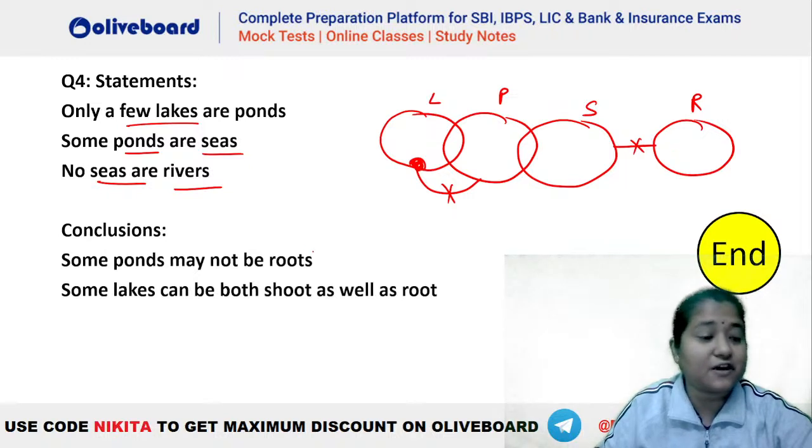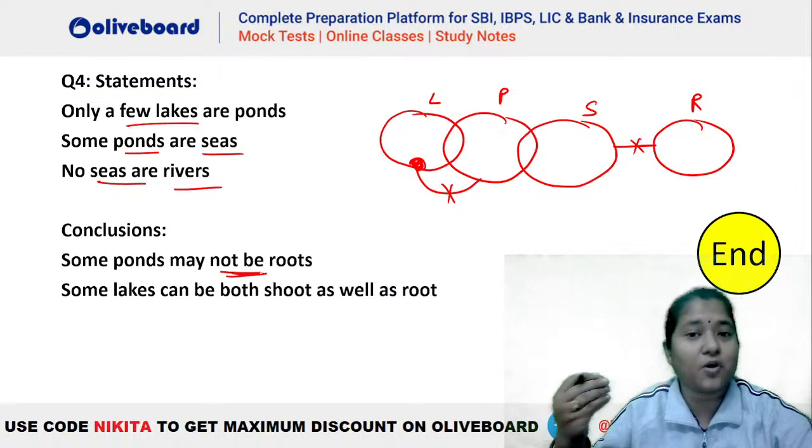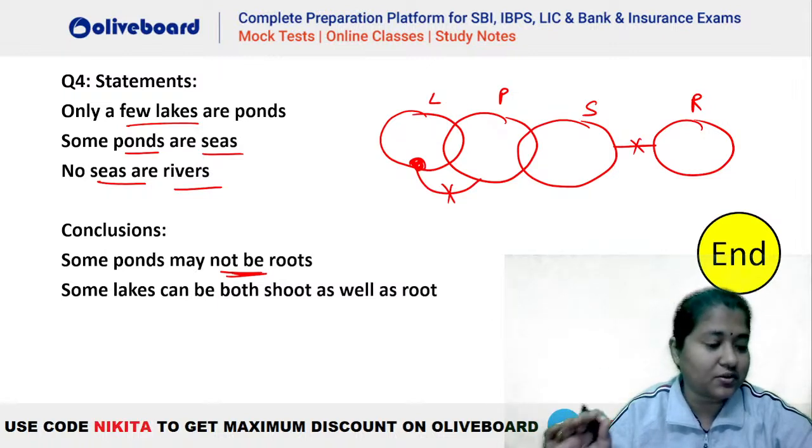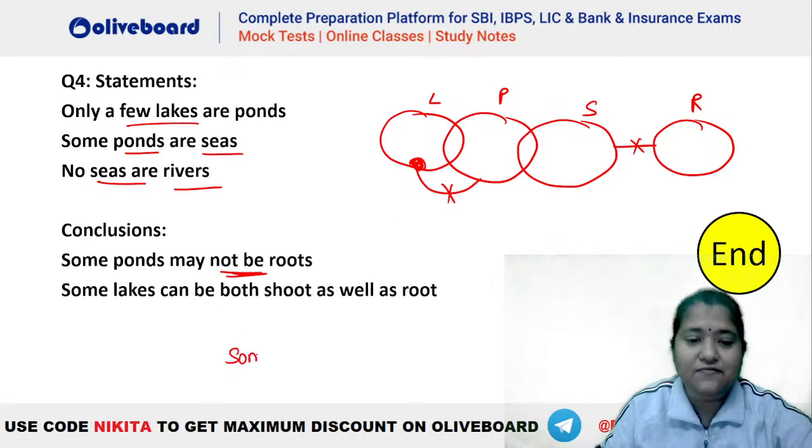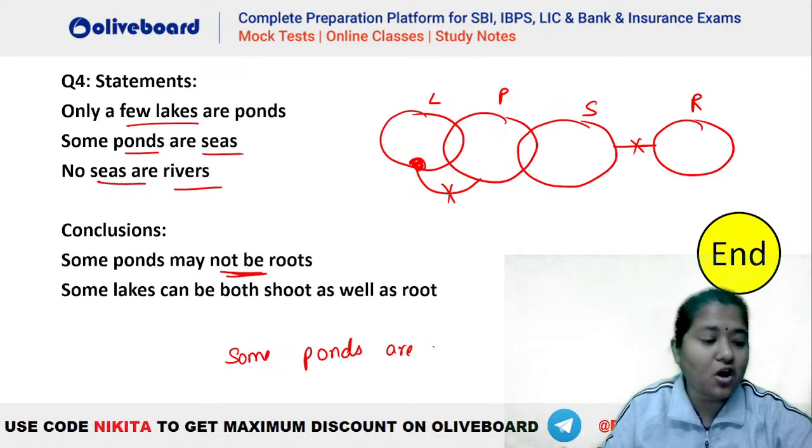Kunal, very good evening. First क्या बोल रहा है देखो, first says some ponds may not be roots. Okay, this is a possibility of some not. So some ponds may not be root. You can see some ponds may not be. क्या ये सही होगा? If the conclusion was some ponds are not root. Okay, मान लो if I say some ponds are not roots. Okay, please tell me, will this be true here?